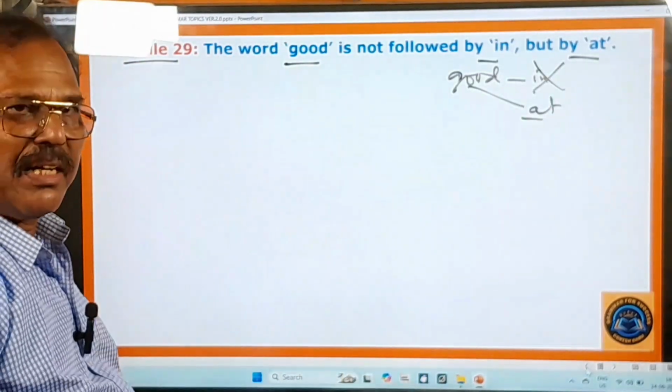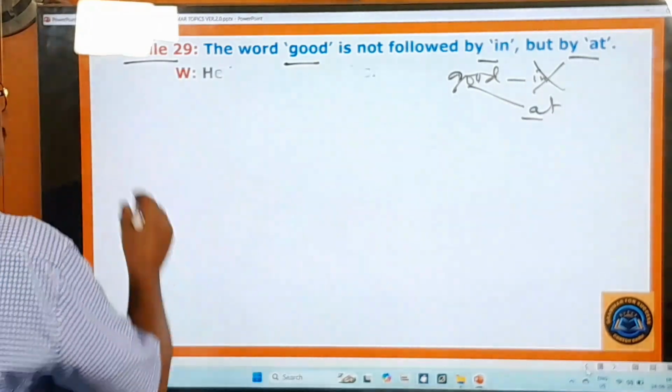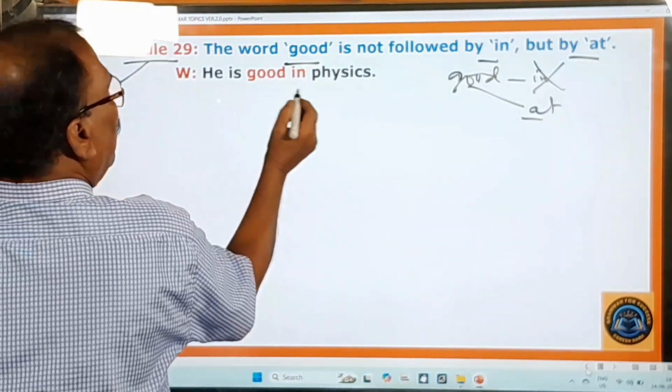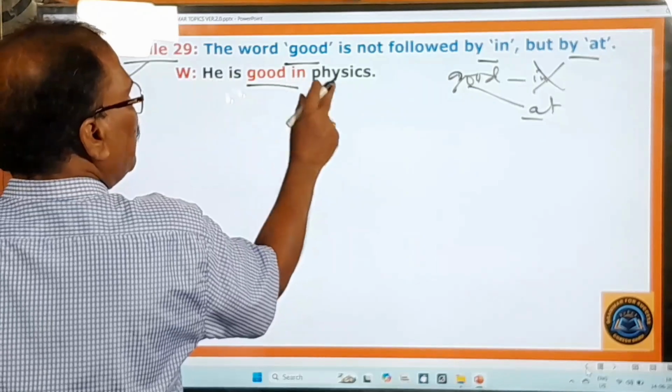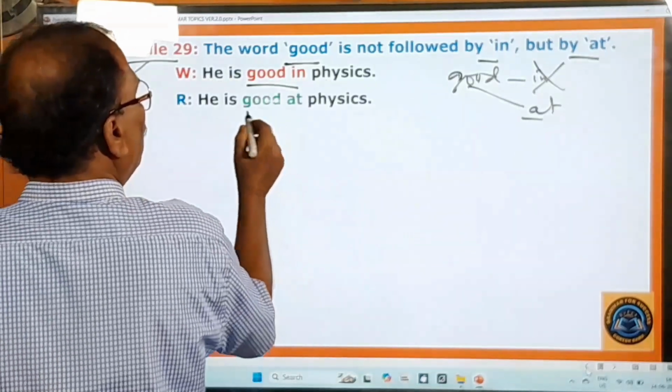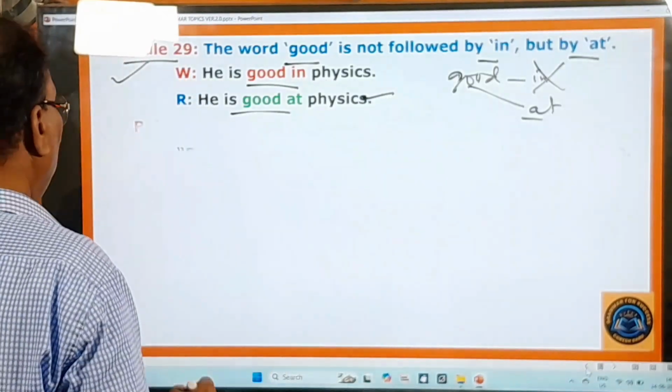Pravinyata gala, nipunata gala. That's the Telugu meaning. So here, very important. He is good in physics is bad. You have to say he is good at physics, right? And you go to the next rule.